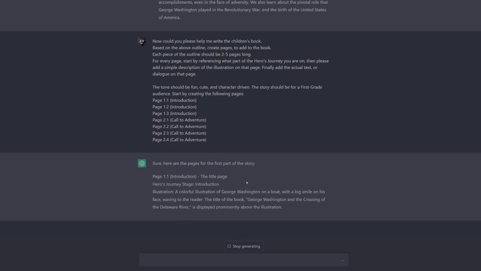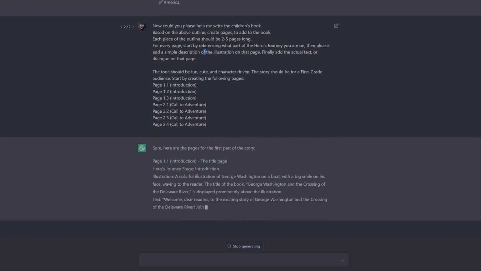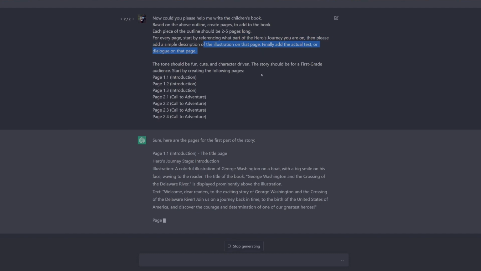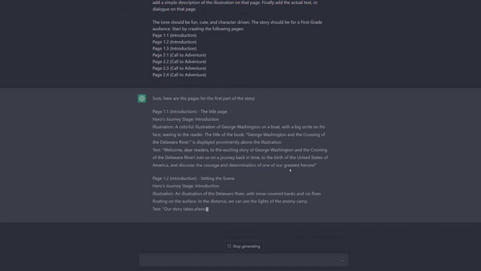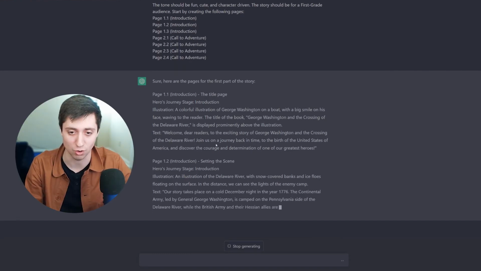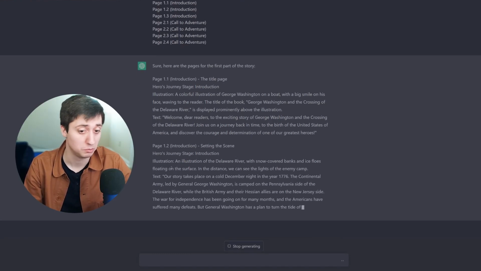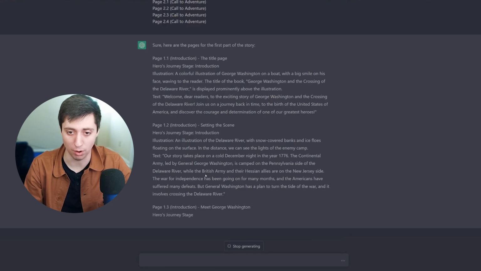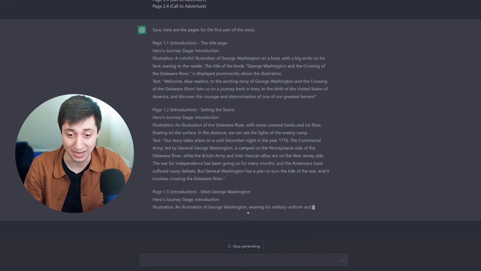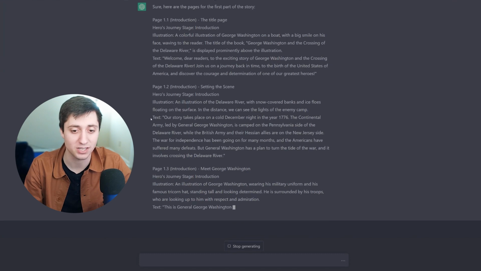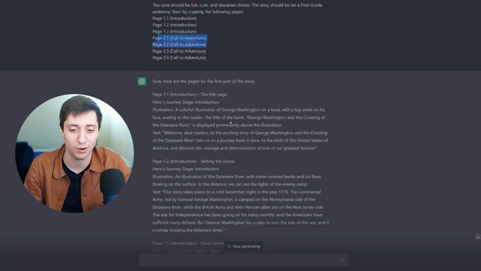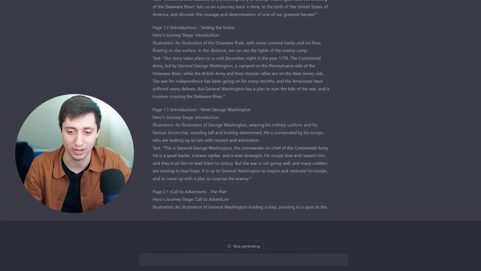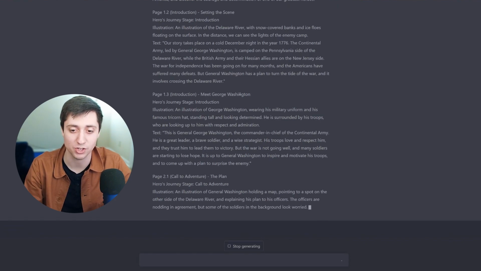It's creating my introduction. The other thing I asked for was the illustration of what's on this page, which, as you can imagine, will be useful later, and then what is the text on this page as we actually generate the story. And so now, ChatGPT is writing a book. It's in a format that's going to be easy for us to work with, and it's following exactly what I asked for. Remember, I asked for page 1, page 1.1, 1.2, and then 2.1, 2.2. And look, that's exactly what it's doing. We'll speed up for just a moment while this generates.